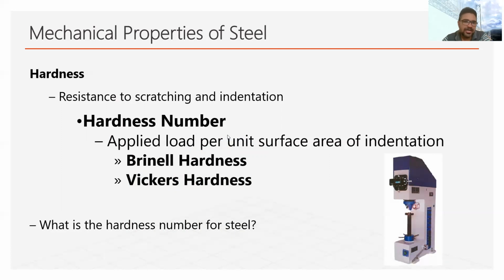There are some tests used to check the hardness of steel, like Brinell hardness and Vickers hardness. The Rockwell hardness method is also used. Now there is a question for you: you have to check what the hardness number of steel is.